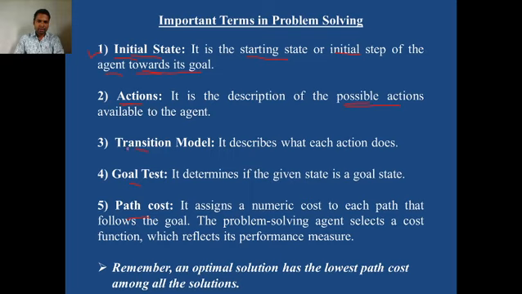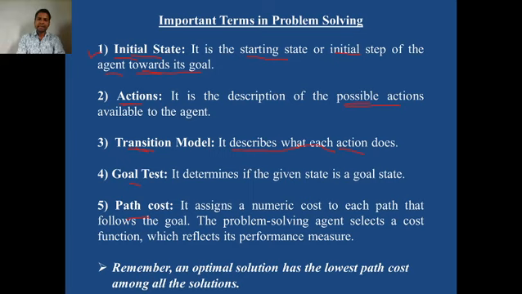Actions, and the transition model, which describes the result after taking each action. In order to achieve the goal, obviously the agent has to take actions, and there is a set of actions. The first action can be putting our foot on the accelerator. The second action can be moving the steering. The third action could be turning on the lights. So in order to achieve the goal, to reach Pune, a number of actions are required.